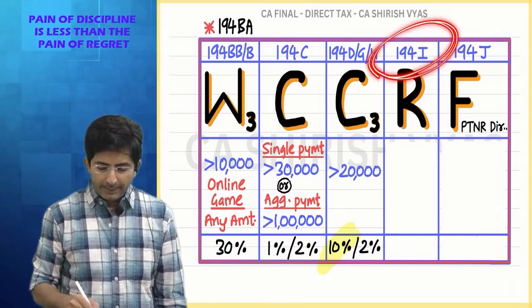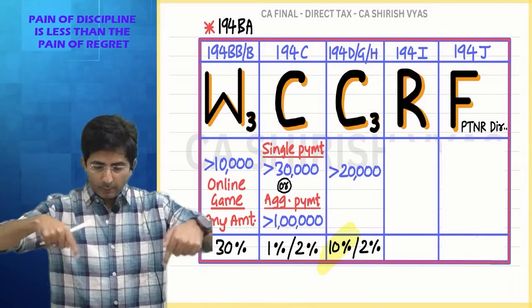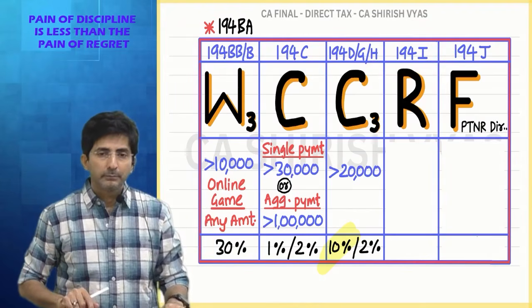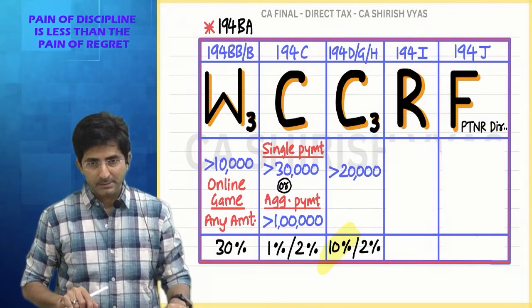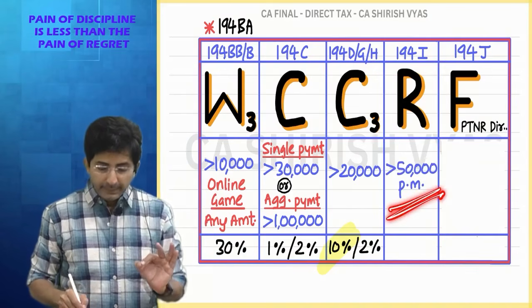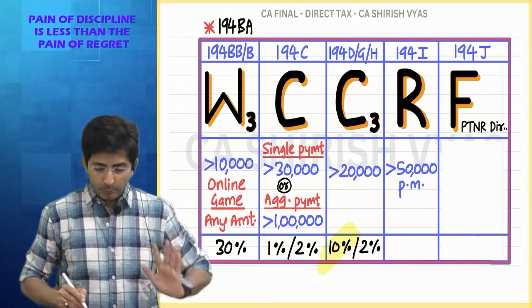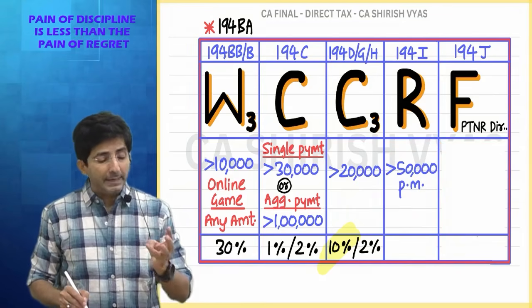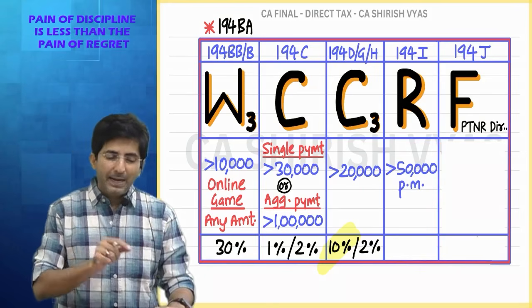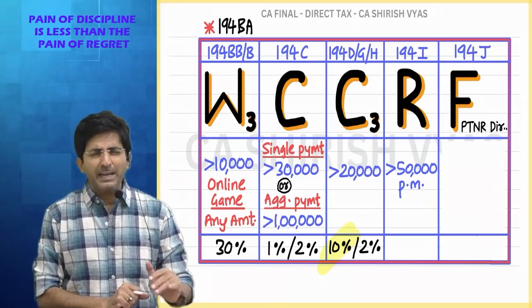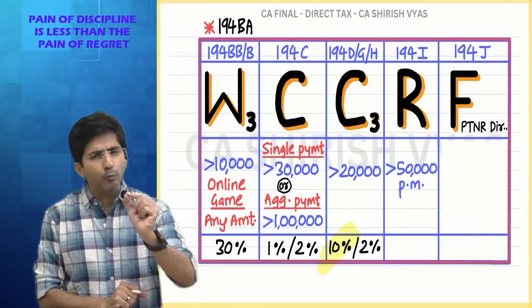Then 194I rent. See, I pay rent of these classes, you know. See, if I pay rent above 50,000, 10% TDS. Above 50,000 per month, TDS will be 10%. Okay. But see, 10% TDS if the rent is of land, building, furniture. Plant, machinery, equipment are cheaper. So if you are paying rent of plant, machinery, equipment, TDS will be 2%.